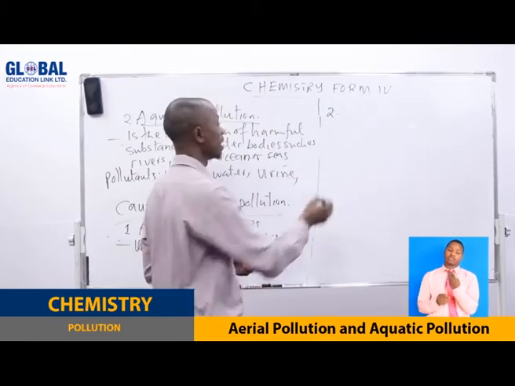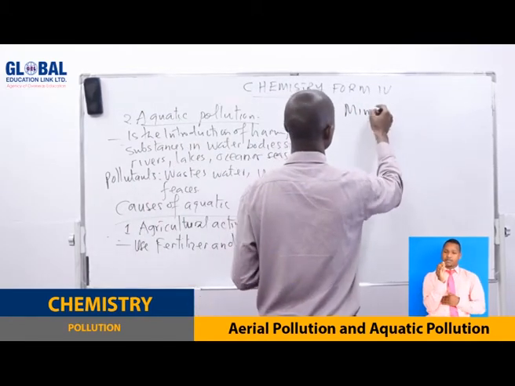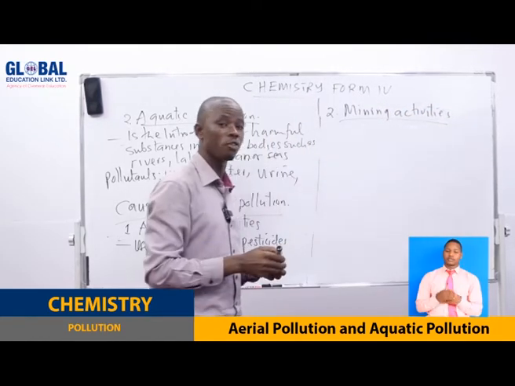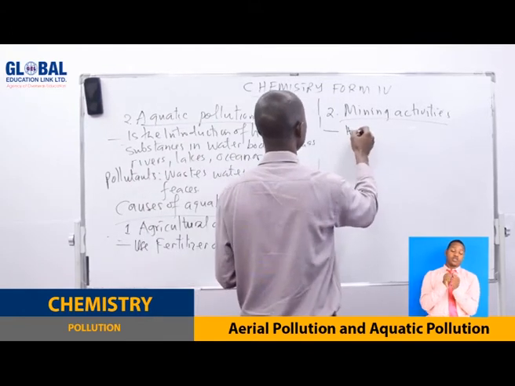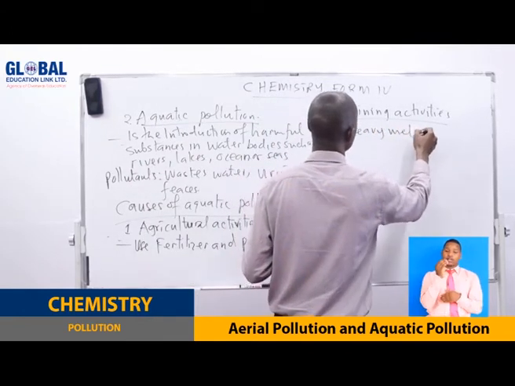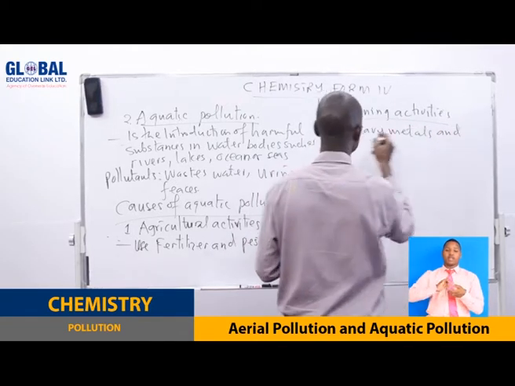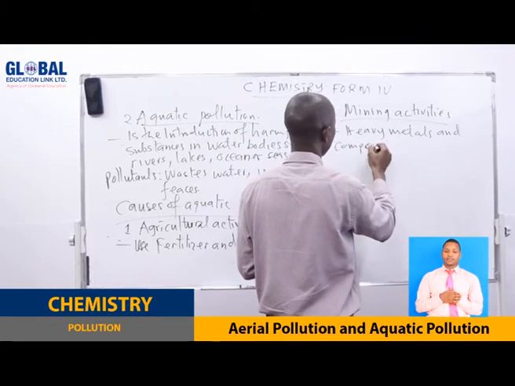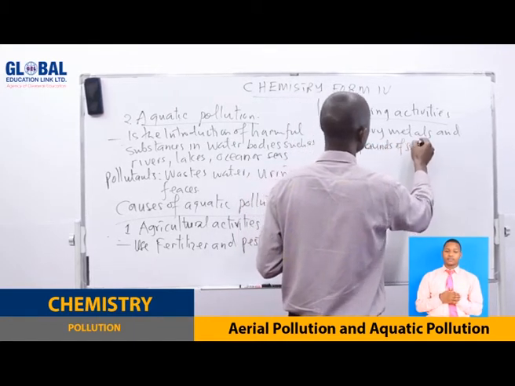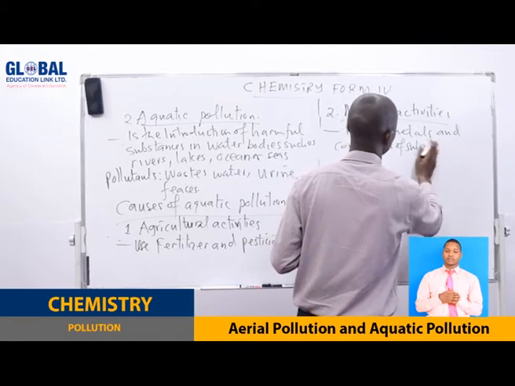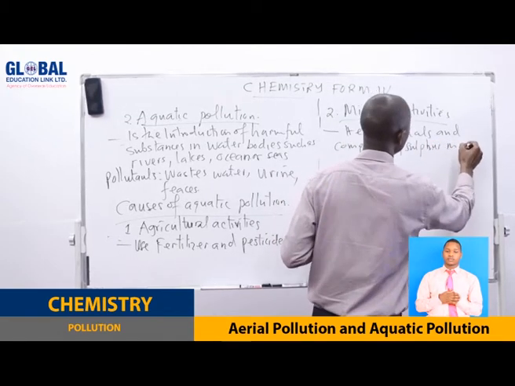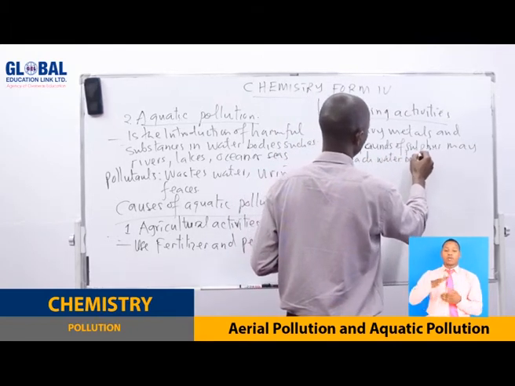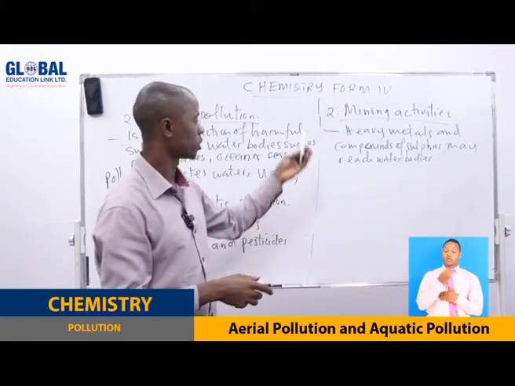Number two, we have mining activities. In the case of mining activities, heavy metals and compounds of sulfur may reach water bodies and pollute water.